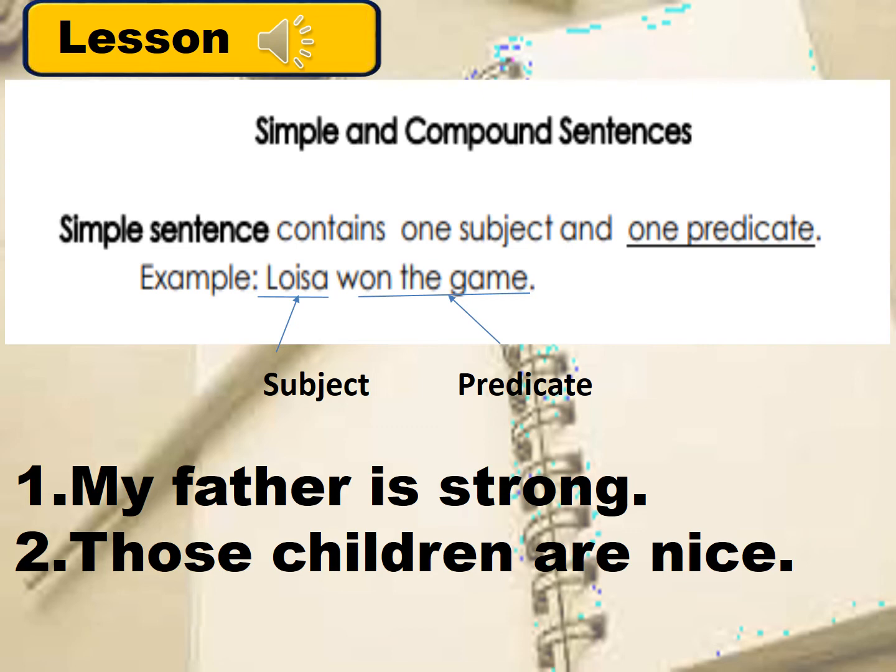My father is strong. We have here one subject, which is my father, and one predicate, which is strong. Let's have number 2. Those children are nice. The subject here is those children, and the predicate is are nice.